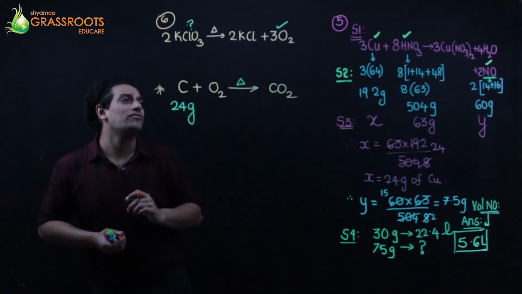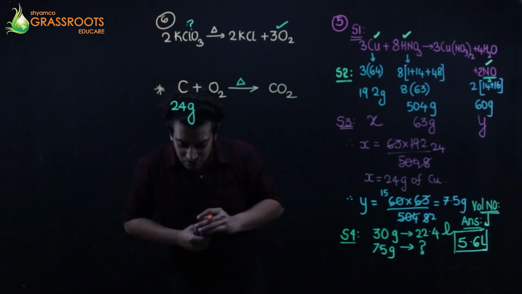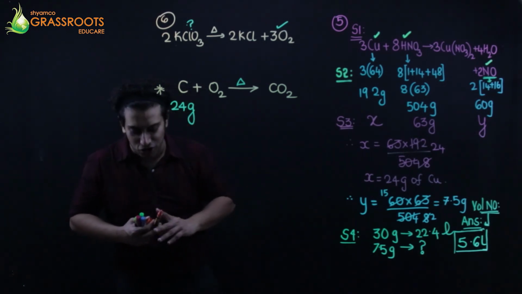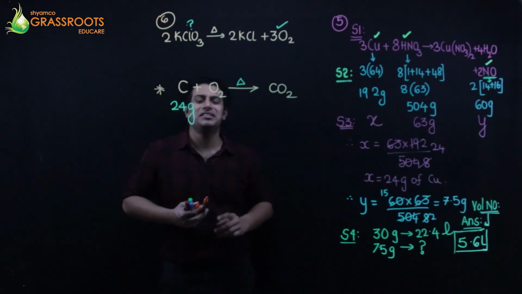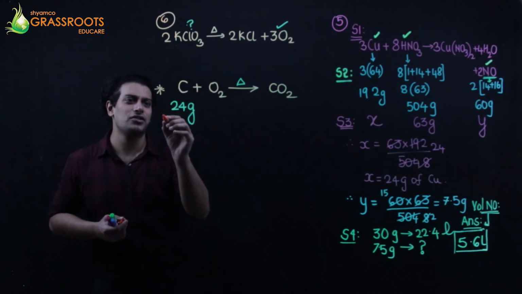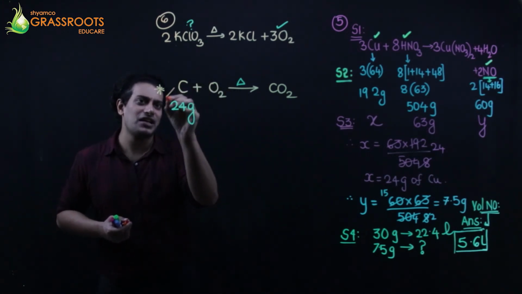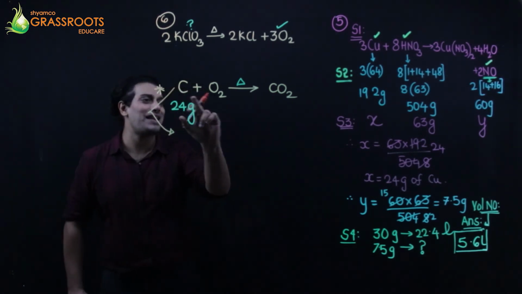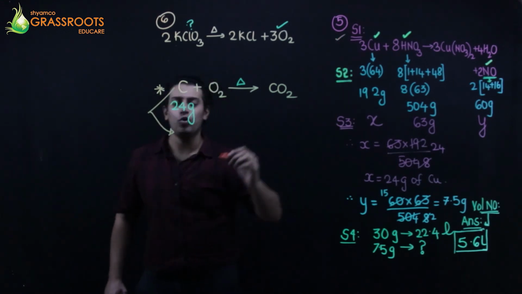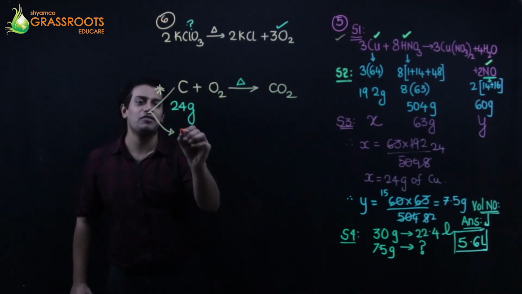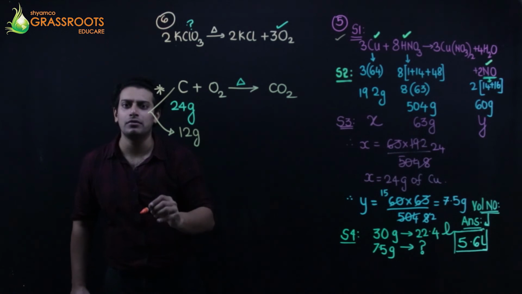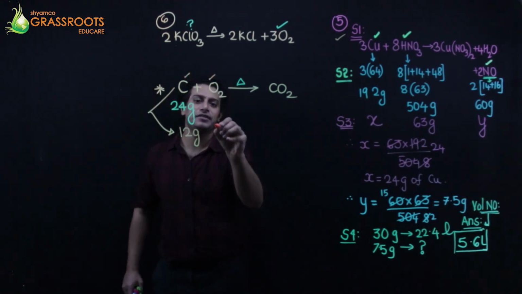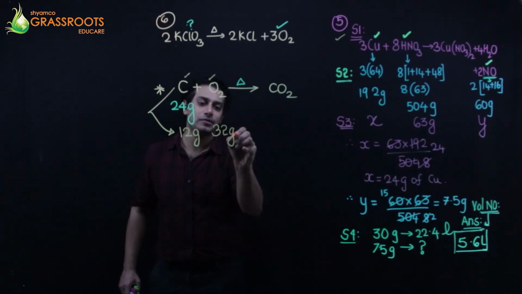How do I solve? Anything else is given? Let's see. No. Only combustion of 24 grams of carbon. Okay, no issues. Let's begin the show. I'll start with this one. First, balance the equation. It is balanced. Step 1 over. Step 2, the weight of carbon is 12 grams. Molecular weight 12 grams. The molecular weight of oxygen is 32 grams.